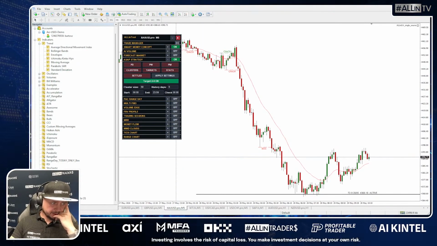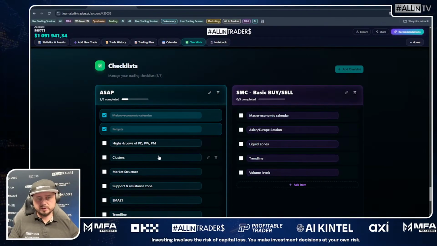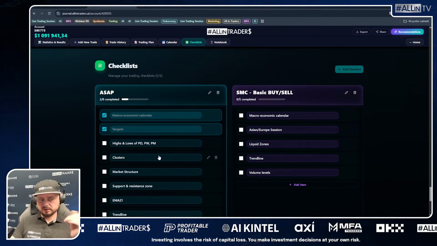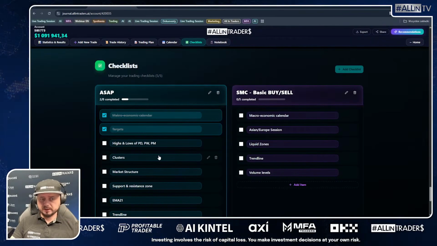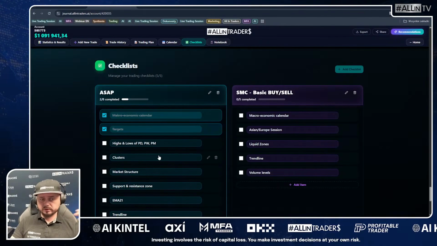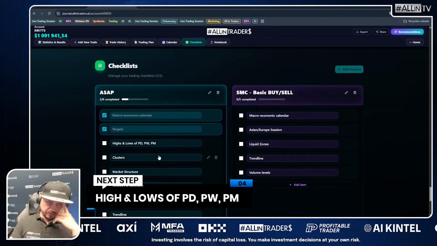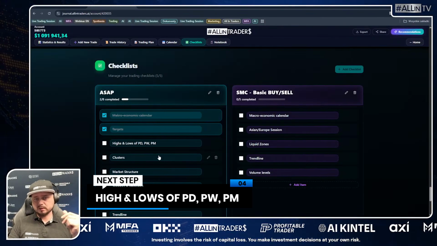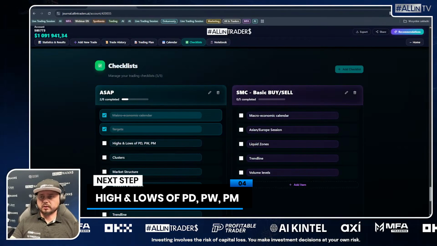So let's go back to checklist. Now let's have a look at highs and lows of previous day, previous week, previous months, and clusters, because those areas can stop us from getting to the target. Cluster can block our trade because we can expect reaction when the price will get to the cluster. And the same previous day, previous week, previous month, high and low can be resistance zone for us. So we need to check that, okay? We need to make sure there's nothing on the way to our target.